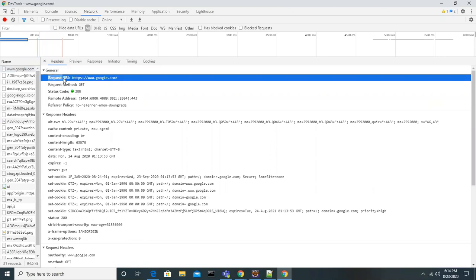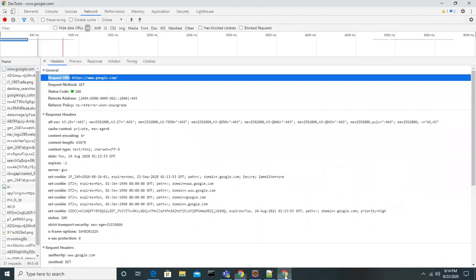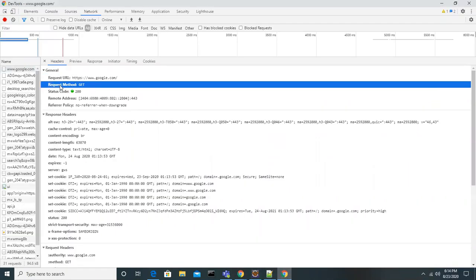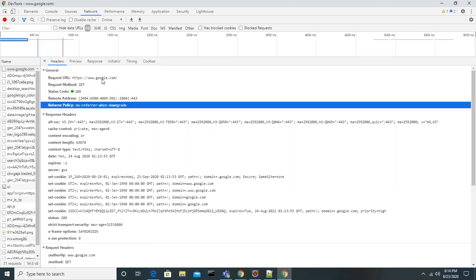requested URL. Whatever URL you type in the browser, we can call it the requested URL. And you can see there is another thing, a request method, GET, and we will talk about what GET is. And status code 200 means whatever you requested, you got with success. That means you got some response.